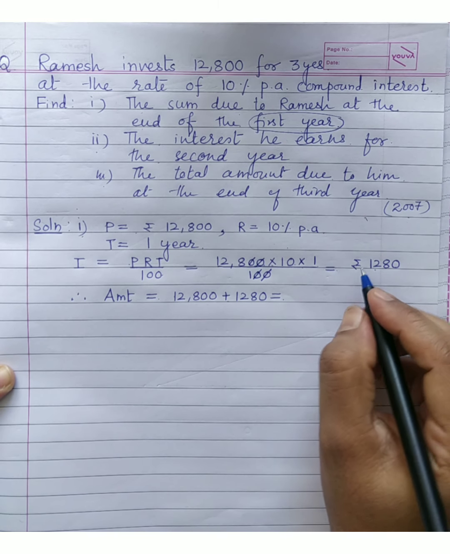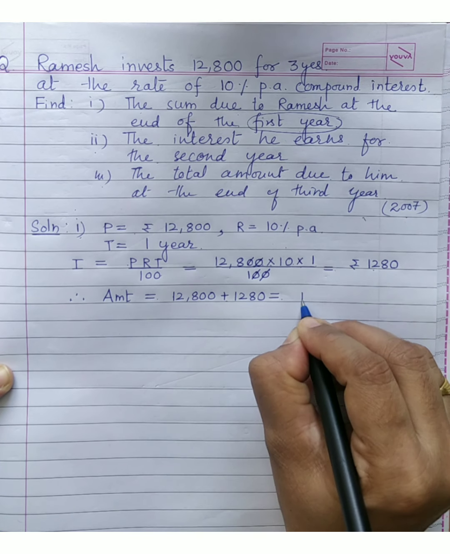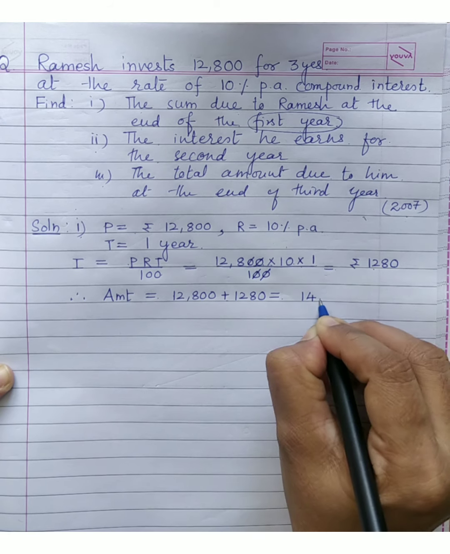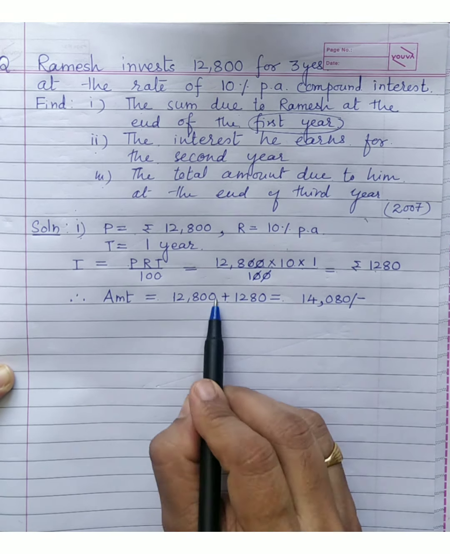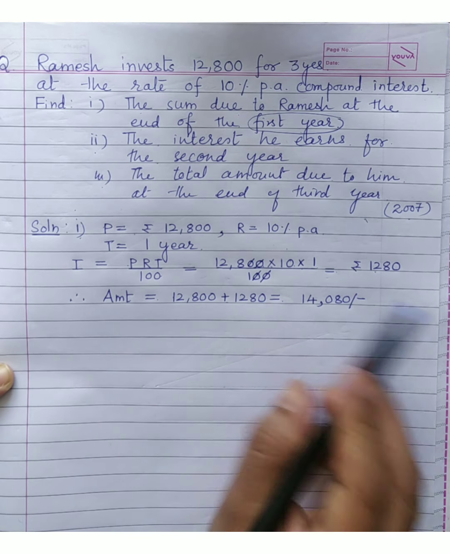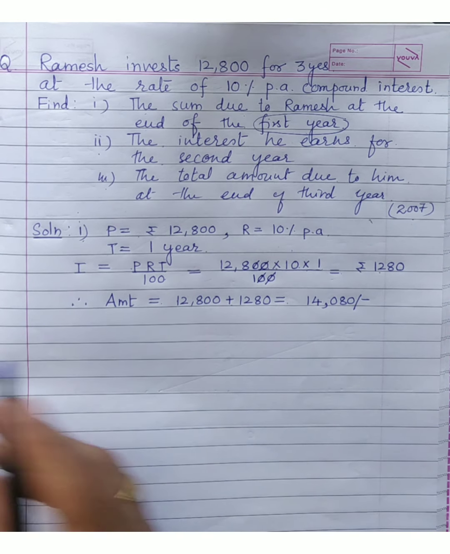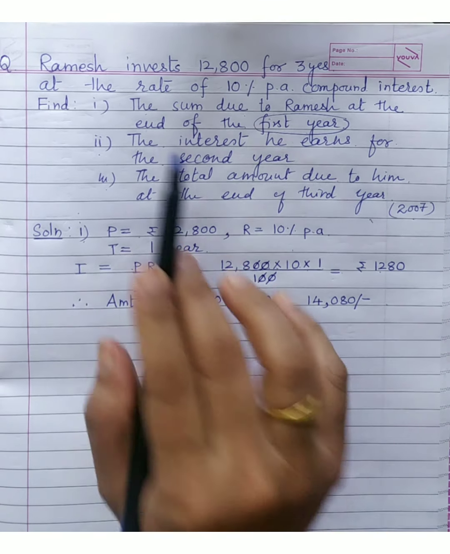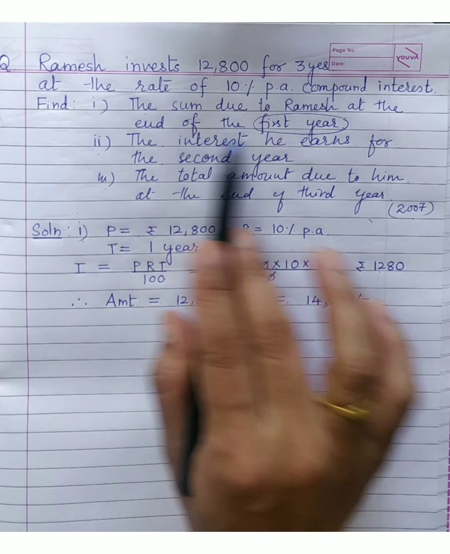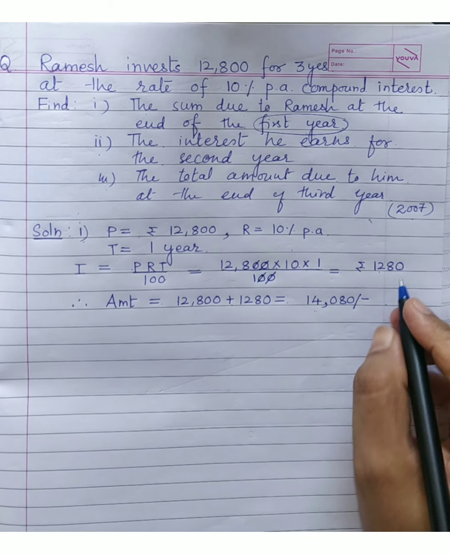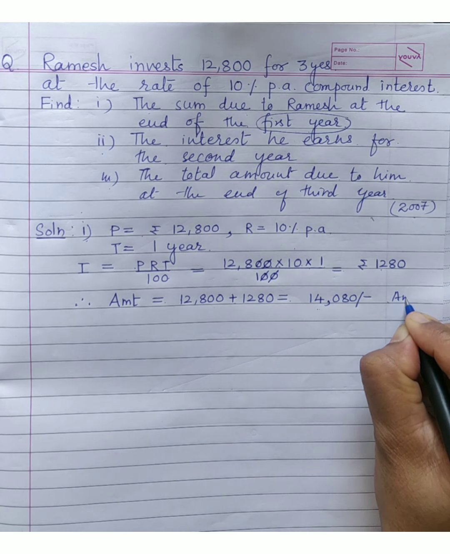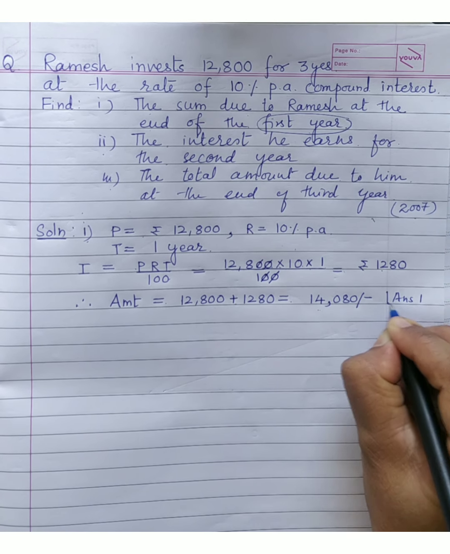On adding we get here 14,080 rupees, right? Okay, so the first answer is obtained. The sum due to Ramesh at the end of the first year is rupees 14,080. Put it as our answer 1.